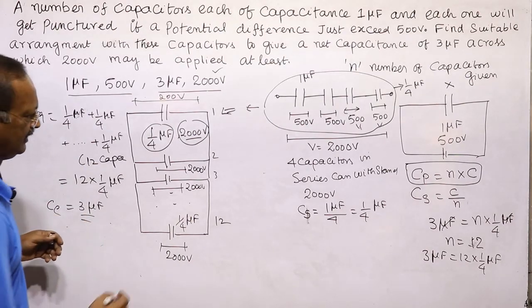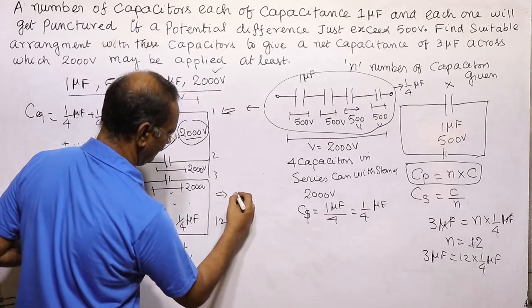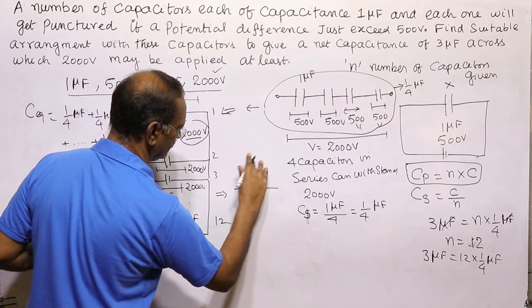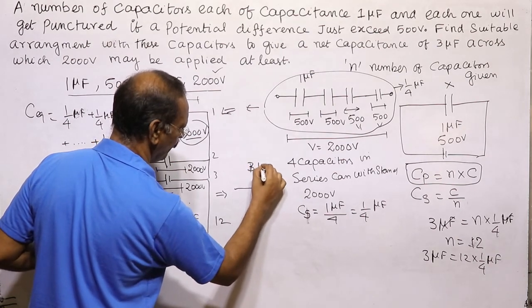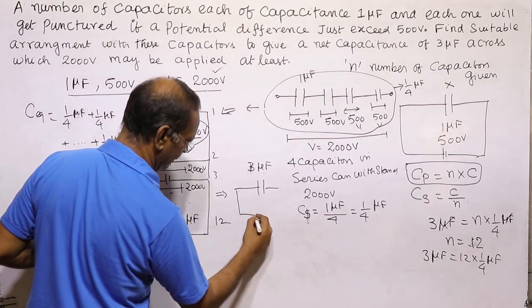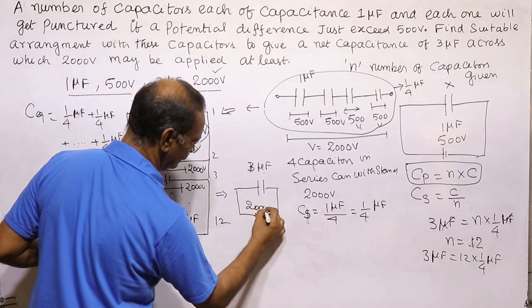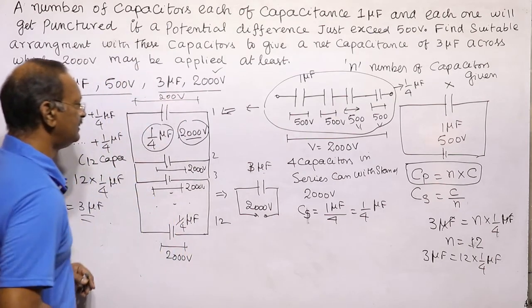So this circuit can give 3 microfarad and withstand 2000 volt. So this is the arrangement.